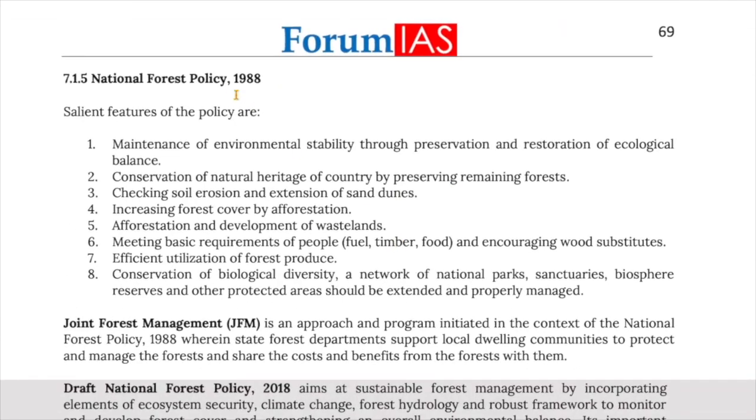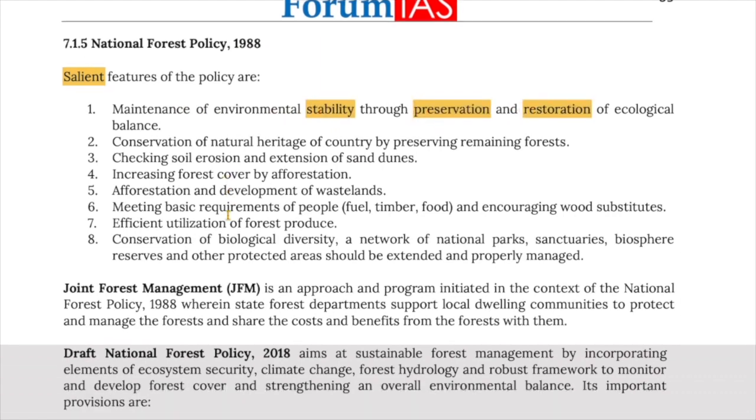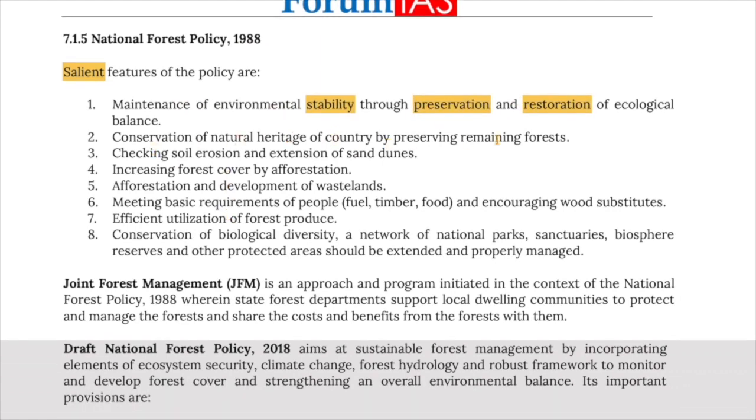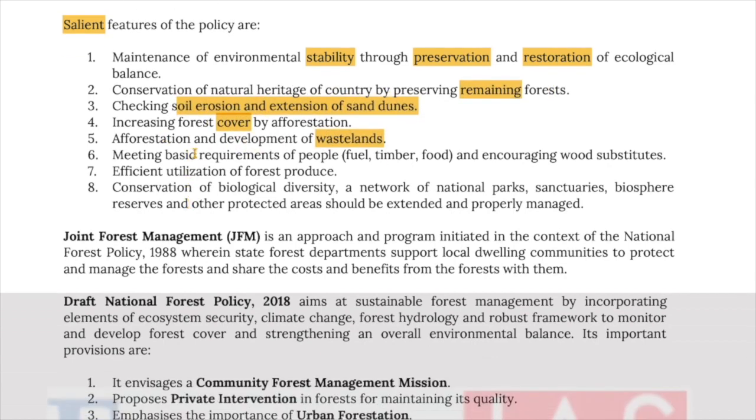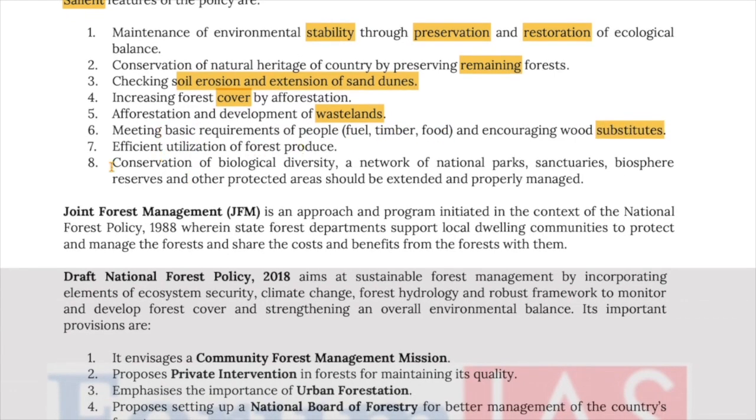Now let's move on to the National Forest Policy of 1988. Salient features of the policy are maintenance of environmental stability through preservation, restoration, and ecological balance, conservation of natural heritage of the country by preserving remaining forests, checking soil erosion and extension of sand dunes, increasing forest cover by afforestation and development of wastelands, meeting basic requirements of the people, that is fuel, timber, food, and encouraging wood substitutes, efficient utilization of forest produce, conservation of biological diversity. A network of national parks, biosphere reserves, and other protected areas should be extended and properly managed.